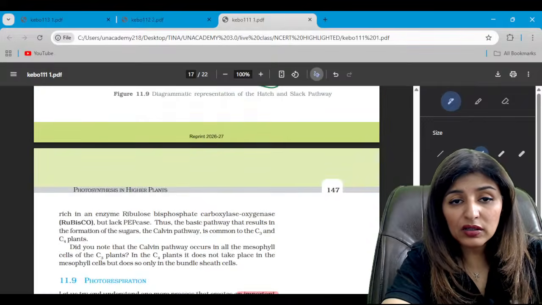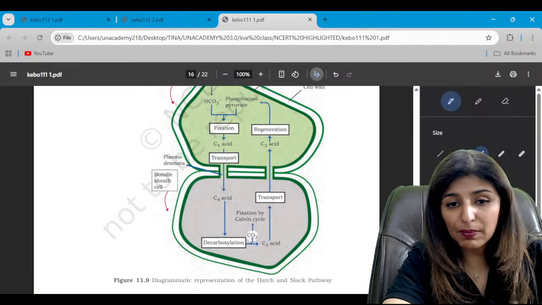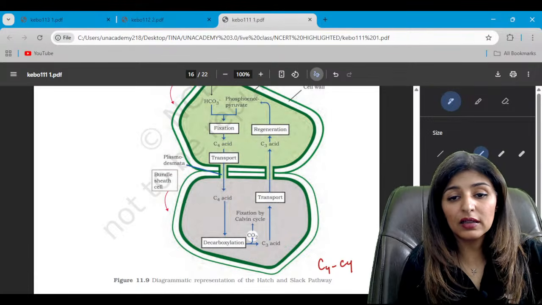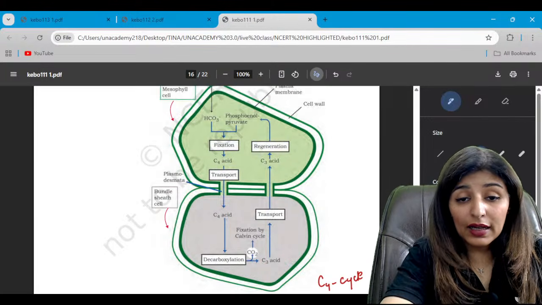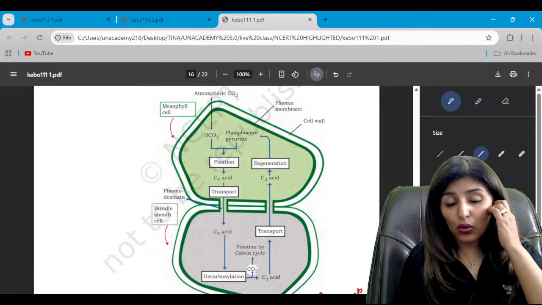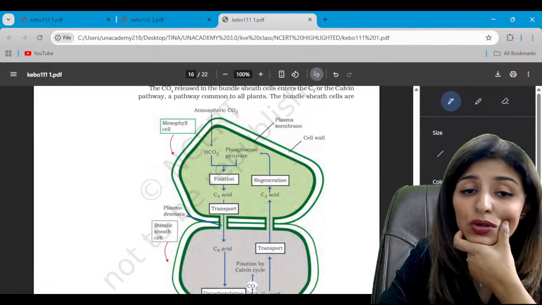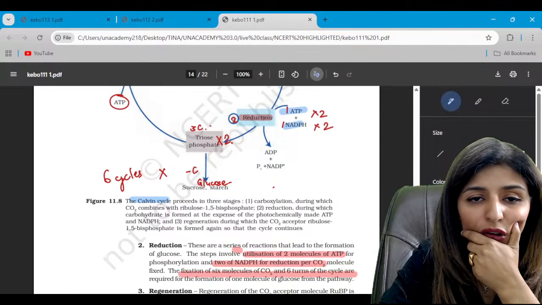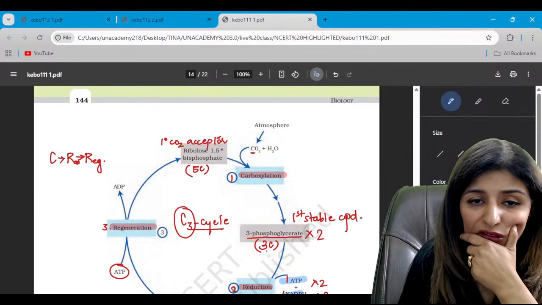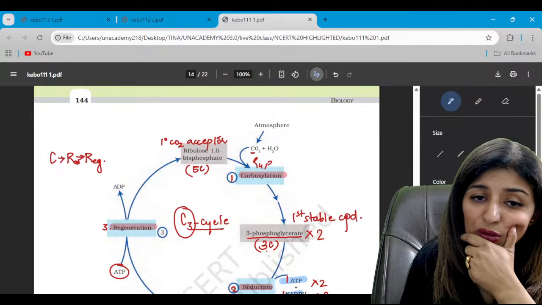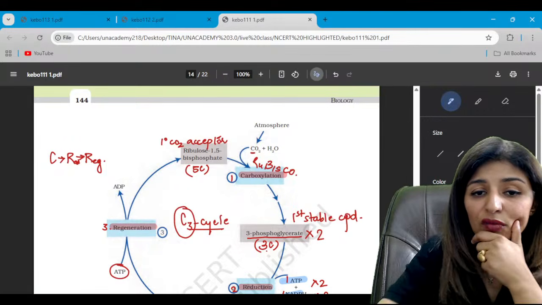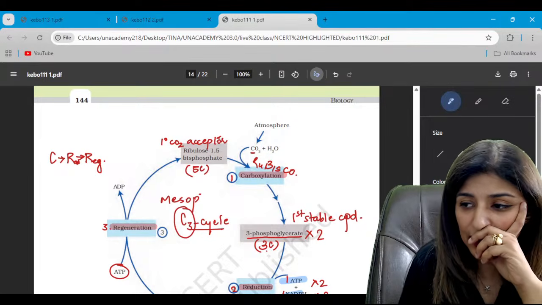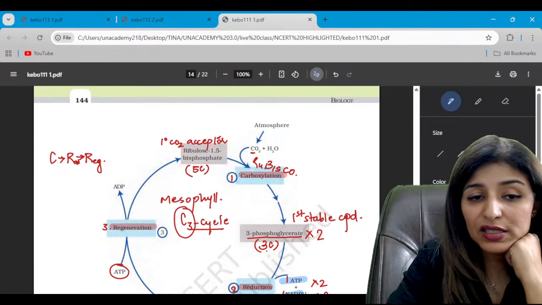Is that clear? So this represents the Hatch and Slack pathway, that is the C4 cycle. So unlike in C3 plants where Rubisco, see Rubisco, where was Rubisco used, by the way? Let's go back. Rubisco is catalyzing the first reaction, that is carboxylation. This is where Rubisco is used. It is involved in carboxylation. Where is the cycle occurring? It is occurring in the mesophyll cell, right?